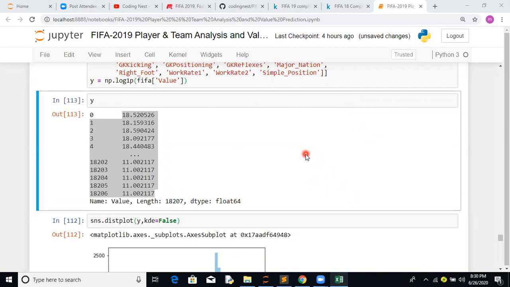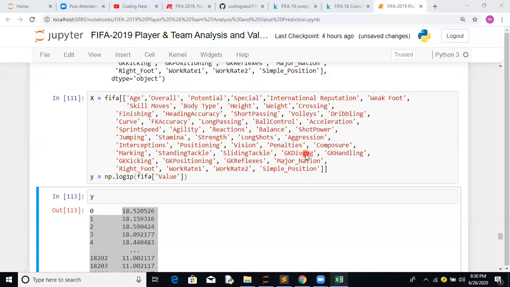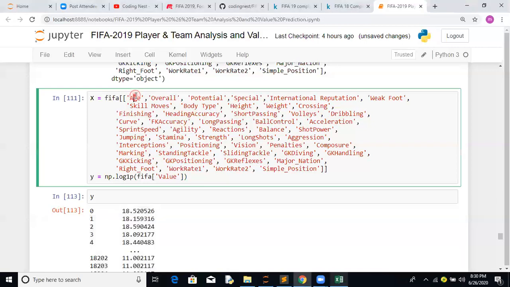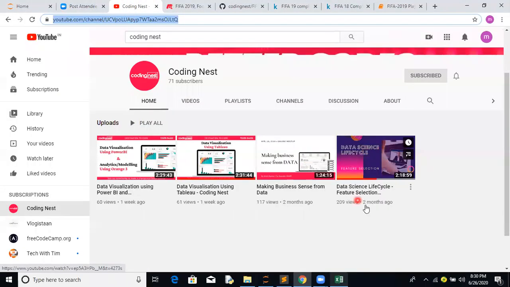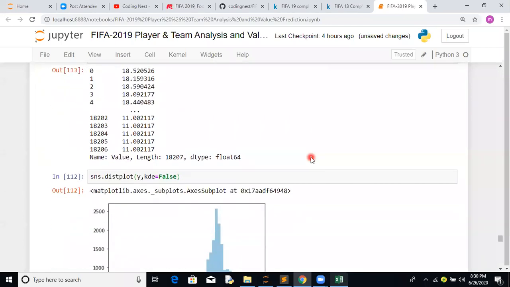So the equation will become y, which is your dependent variable, is equal to theta naught, which is your intercept, plus theta 1 x1, theta 2 x2, theta 3 x3, till the number of features available. Now the important part is that still a lot of features are available. It's good practice to do feature selection. Again, there are a lot of techniques available in feature selection. Please go through this. In the life cycle we have covered a few techniques in feature selection.